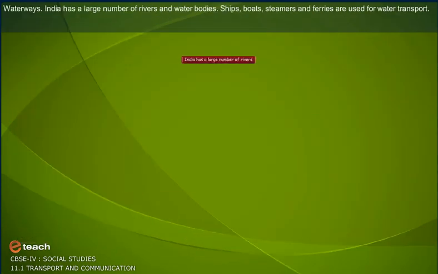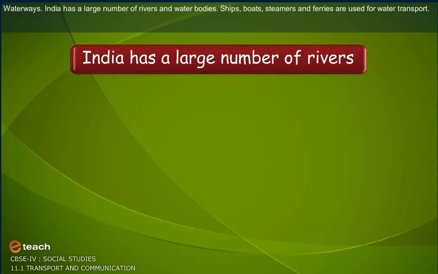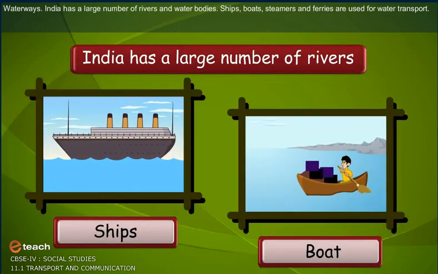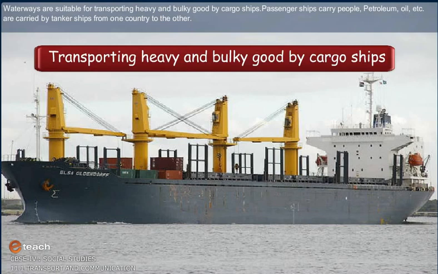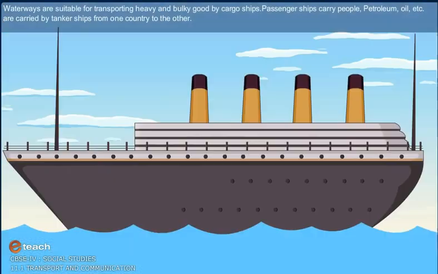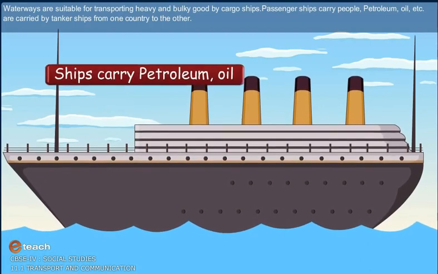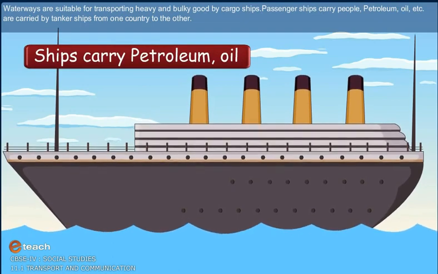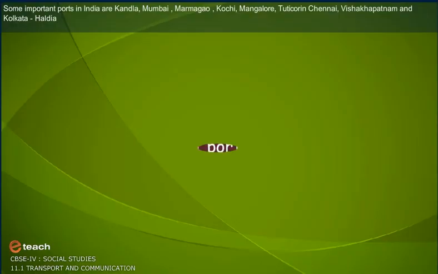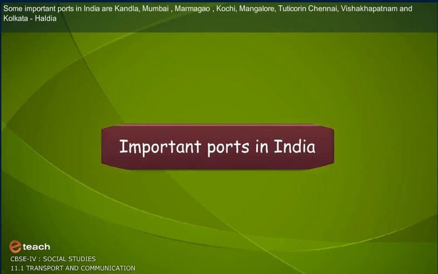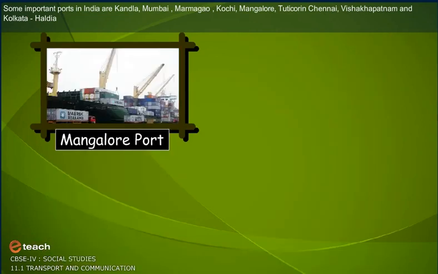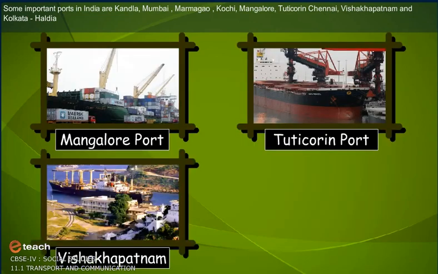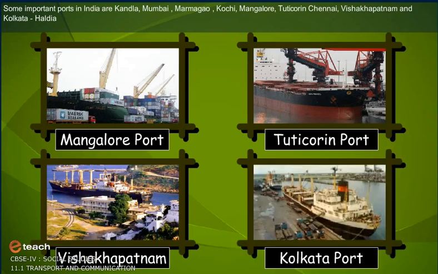Waterways. India has a large number of rivers and water bodies. Ships, boats, steamers, and ferries are used for water transport. Waterways are suitable for transporting heavy and bulky goods by cargo ships. Passenger ships carry people. Petroleum, oil, etc. are carried by tanker ships from one country to another. Some important ports in India are Kandla, Mumbai, Marmagao, Kochi, Mangalore, Tuticorin, Chennai, Visakhapatnam and Kolkata, that is Haldia.